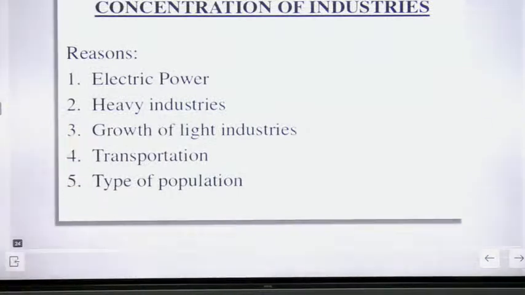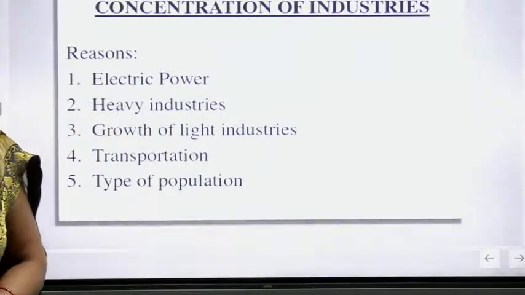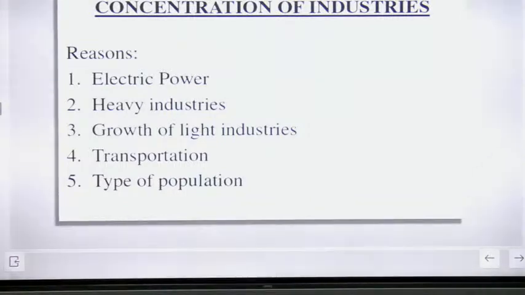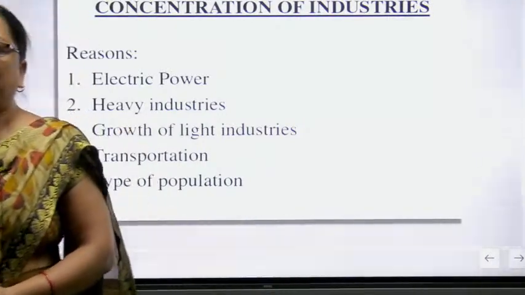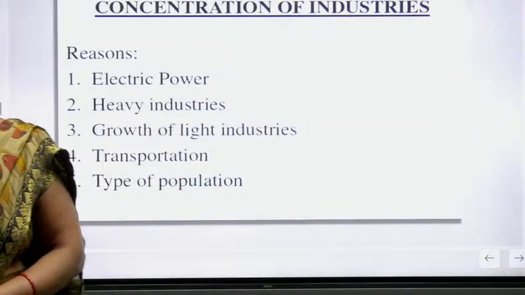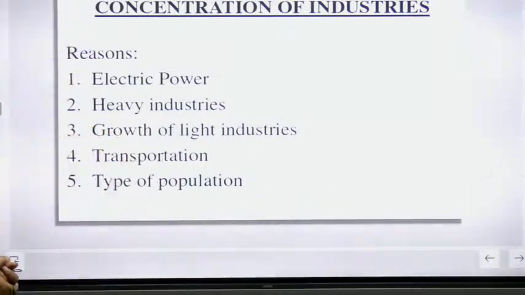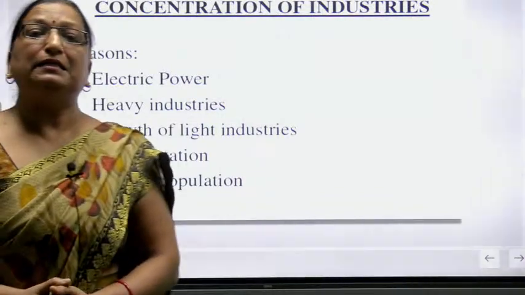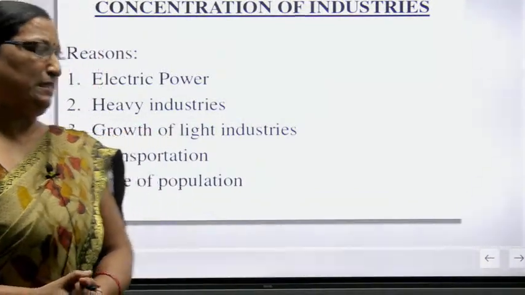Now, some reasons related to the concentration of the industries. First is electric power. Second is heavy industries, growth of light industries, transportation and type of population. These are the reasons for the concentration of the industries. Electric power, you all know, means electricity. And heavy industries like iron and steel industries are also known as heavy industries type.